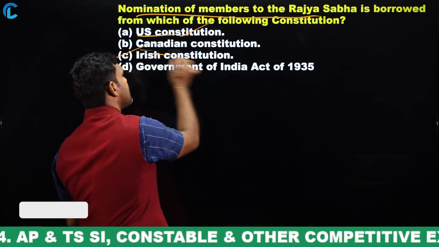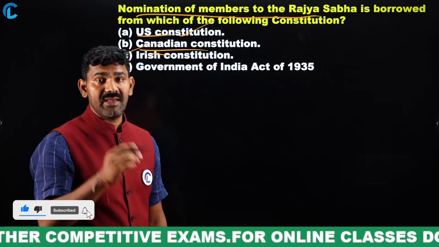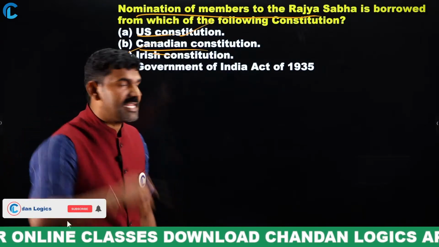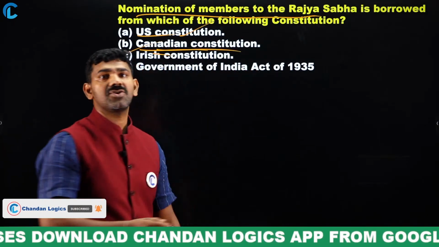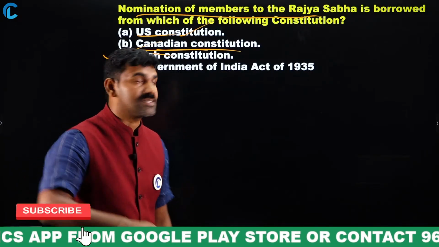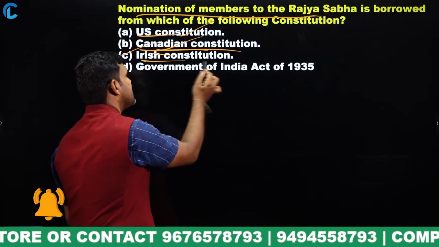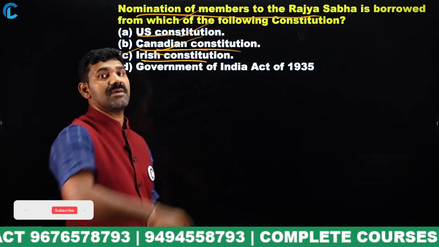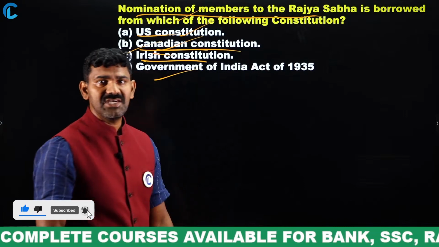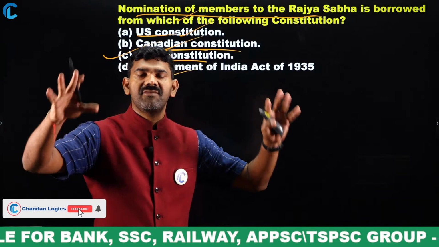But when you come to something very important, the federal features, not exactly federal features, but the center-state relationships, are borrowed from the Canadian Constitution. The union list, the state list, the residual powers are also borrowed from the Canadian Constitution. But when you come to the Irish Constitution, the nomination of members to the Rajya Sabha is borrowed from the Irish Constitution. And many of the features of the Indian Constitution are borrowed from the Government of India Act of 1935.